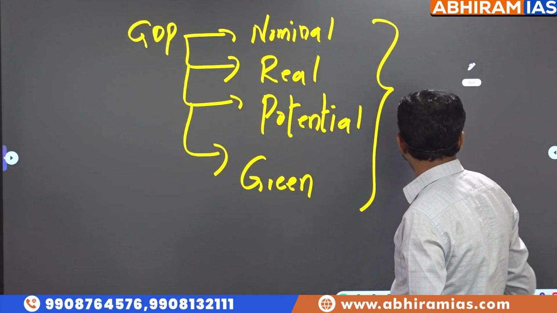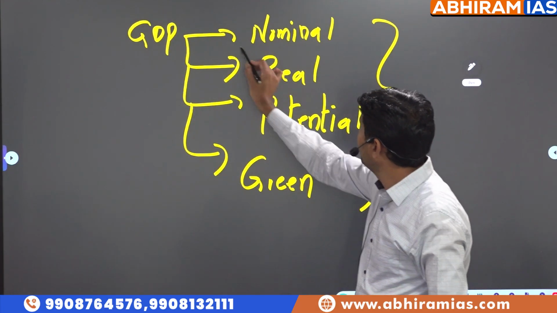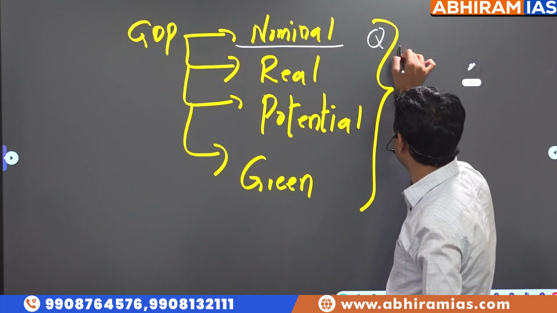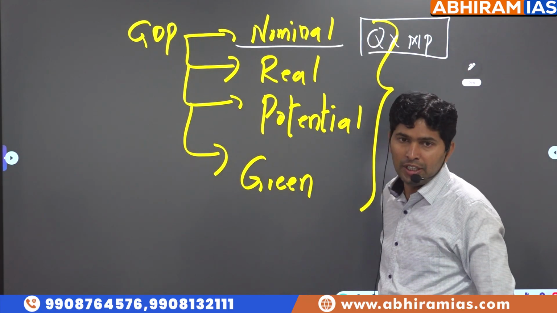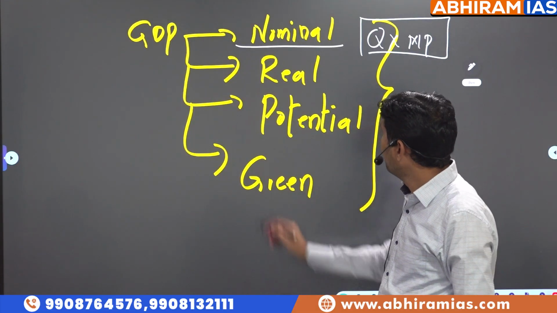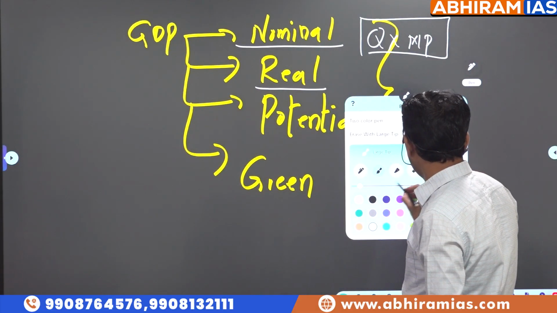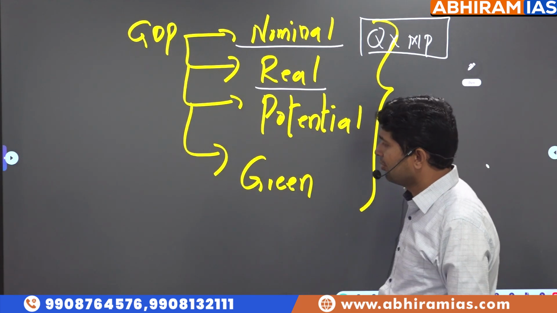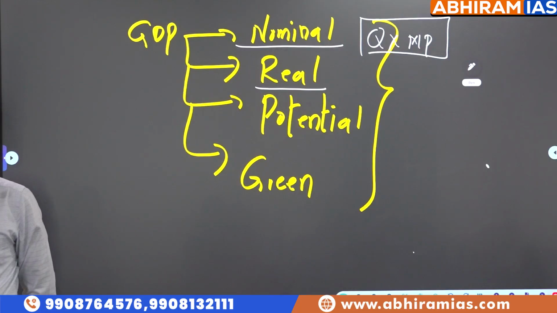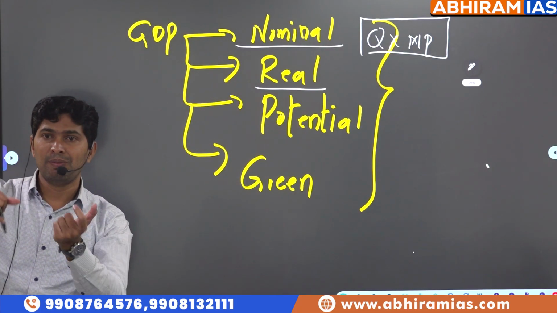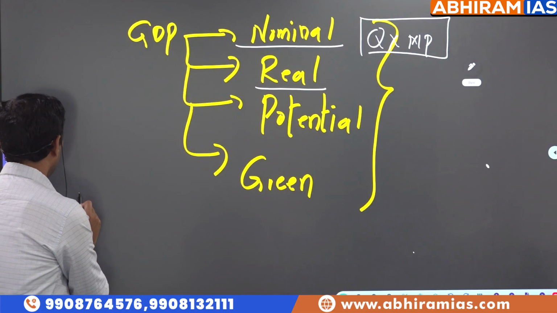So what is nominal GDP, sir? The definition we just discussed: the total final value of goods and services produced at their market price is called nominal GDP. What is real GDP, sir? See, nominal GDP may be misleading, because sometimes GDP may increase not because of an increase in output but because of an increase in market price. I'll give an example, you'll understand.